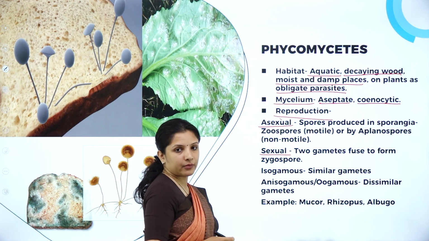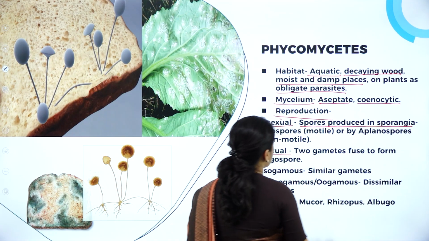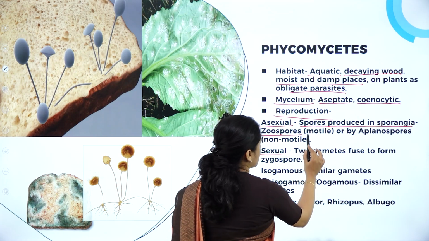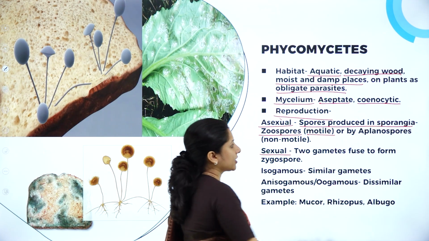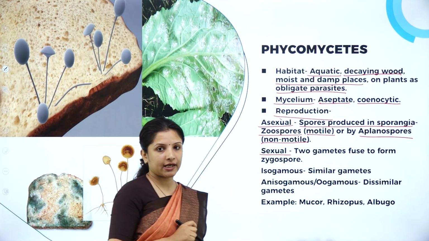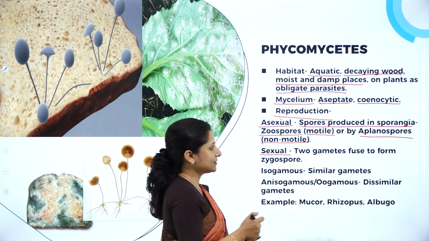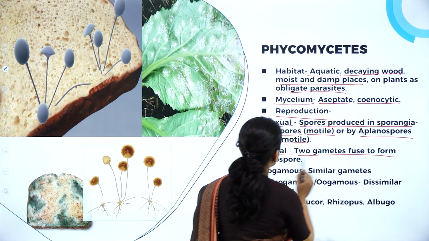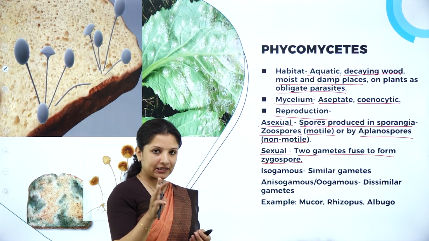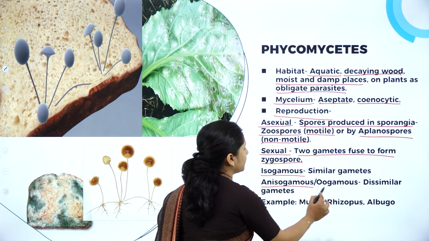In the asexual method of reproduction, spores are produced in structures called sporangia, and they can produce different types of spores such as zoospores, which are motile, capable of moving, or aplanospores, which are not capable of moving because they don't have flagella. Next, reproduction can be sexual, wherein 2 gametes are involved. The 2 gametes will fuse to form a zygospore, and these gametes can be of three types: isogamous, anisogamous, or oogamous.